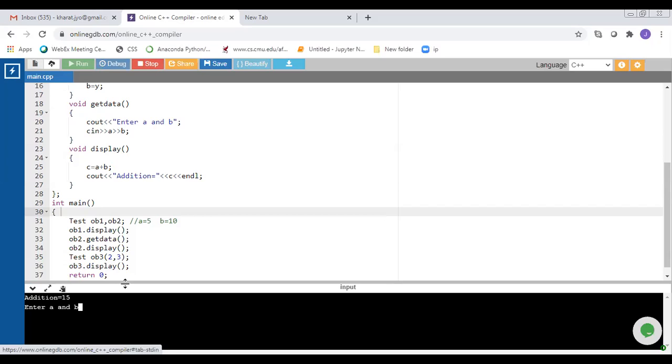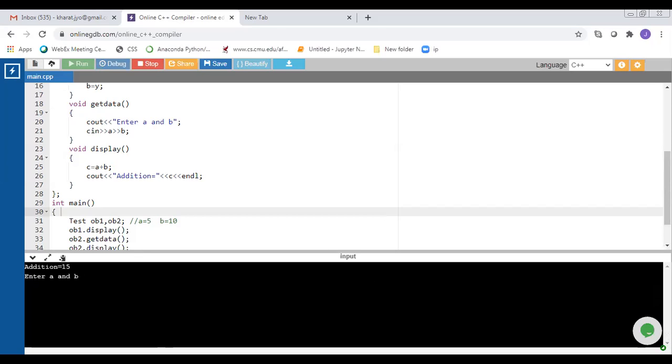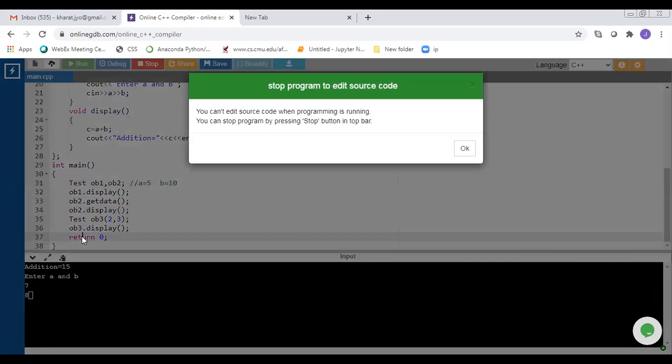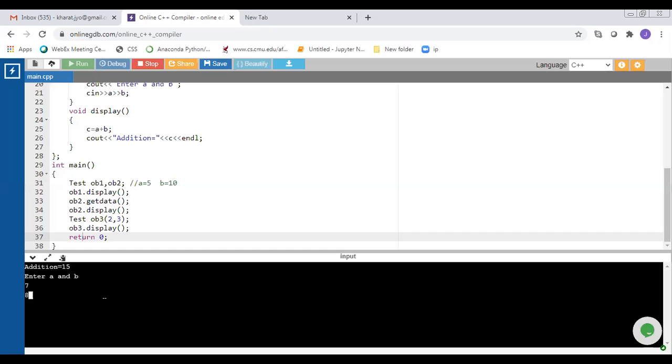Initially, on line number 32, we call the display function by using OB1. So it displays 5 plus 10, that is 15. Now we call the get data function by using OB2. So we need to enter values for variables A and B. Suppose I enter 7 and 8. Then I call the display function. So it displays 7 plus 8, that is 15.